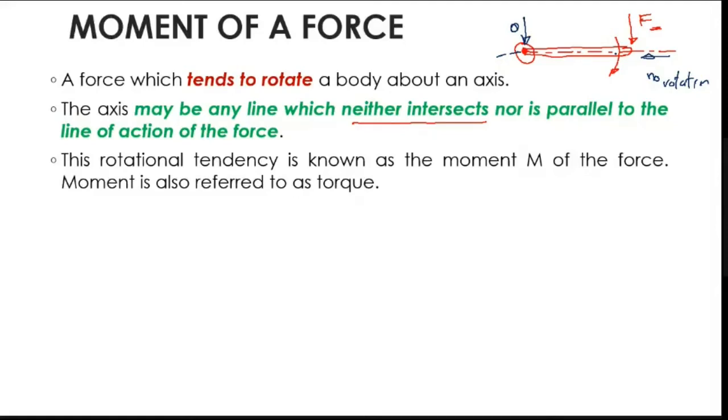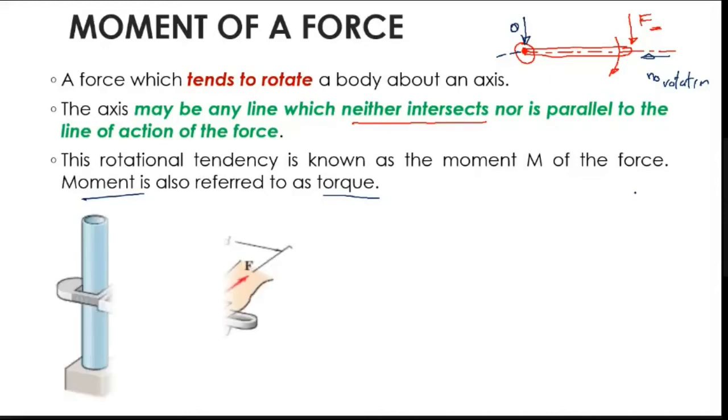When there is a continuous rotation, we call this a torque. Moment is different, torque is different. Moment is only a particular value, used for a particular location. Torque is continuous, so it will be rotating; there is a continuous rotation on a particular object. The formula is similar, only the name varies. Moment is not a 360-degree rotation, torque is a 360-degree rotation.